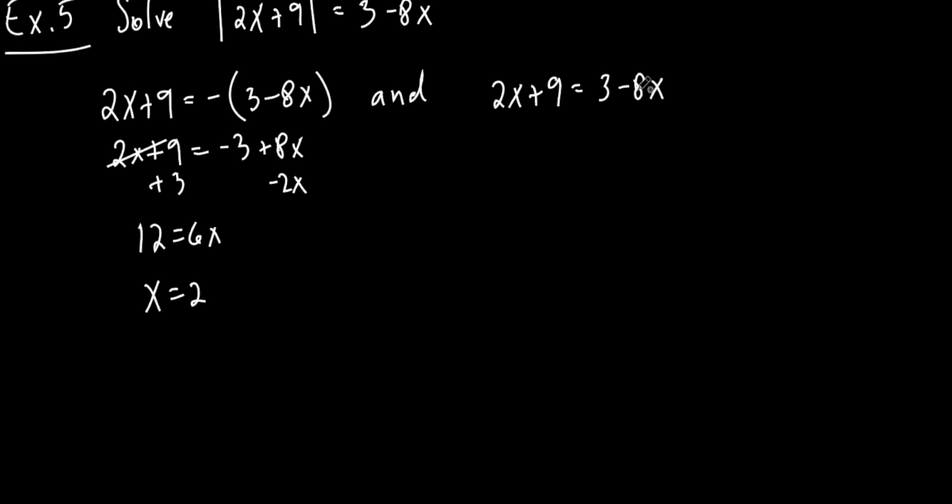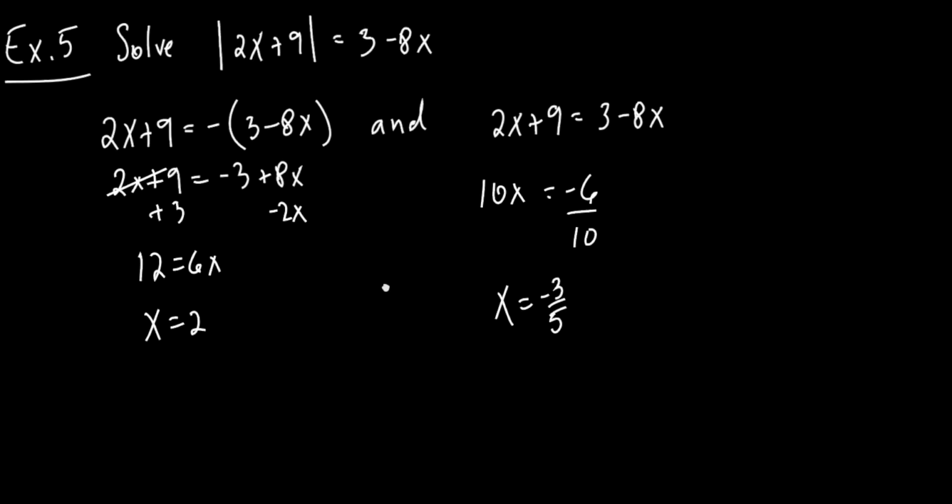Same idea, but this one, 8x, I'm going to put it over here on this side, which gives us 10x. Subtract 9 from both sides. What's that? Negative 6. Divide by 10. That's negative 3/5. It would be nice if I could just circle them both and be confident that works. But we always need to check, because sometimes it works, sometimes it doesn't. And it's hard to tell whether one answer is going to work or not. All right, so we got to check.